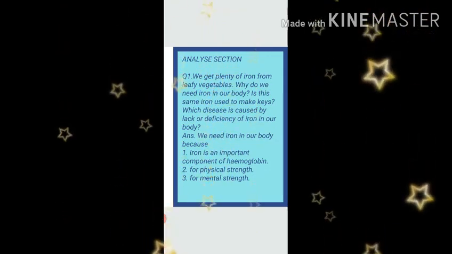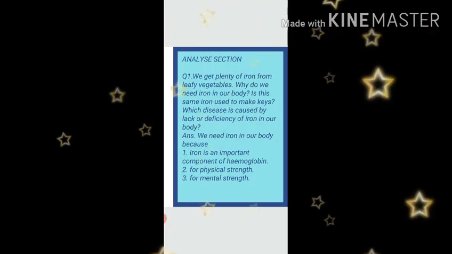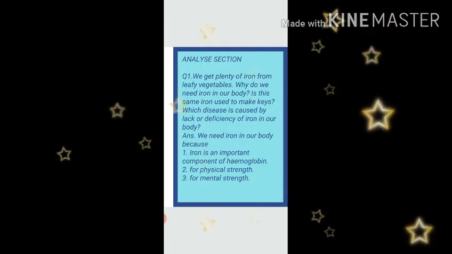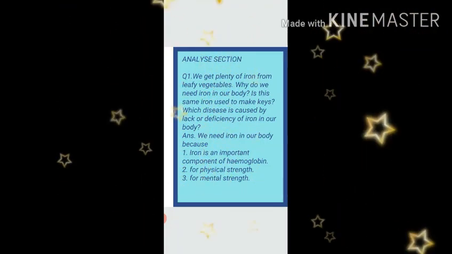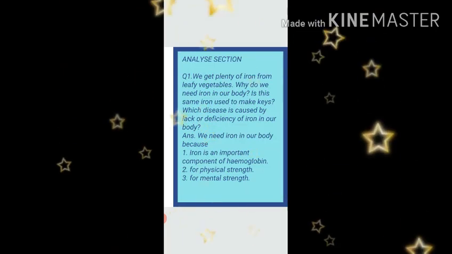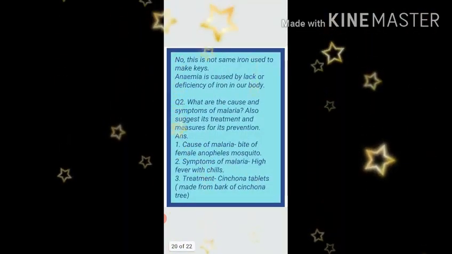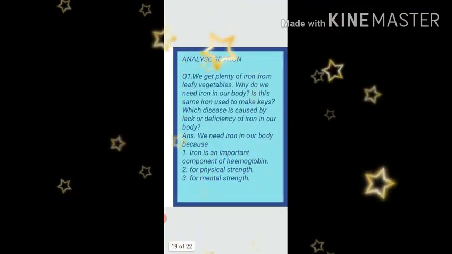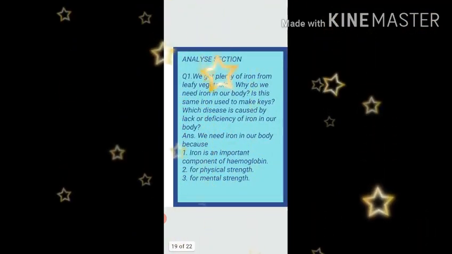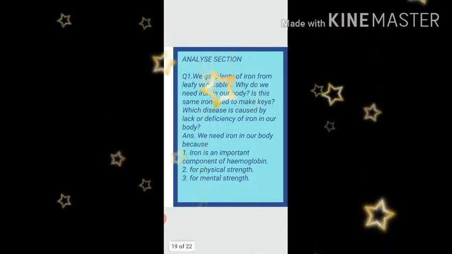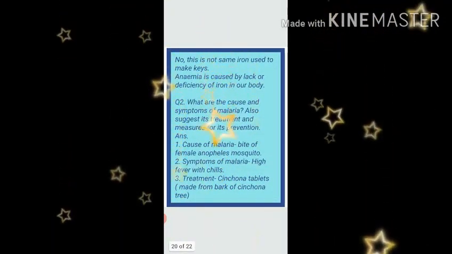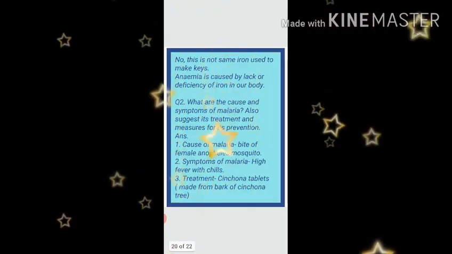Number 1, why do we need iron in our body? Iron is an important component of hemoglobin, for physical strength, for mental strength. Is this same iron used to make keys? No, this is not same iron used to make keys. Number 3, which disease is caused by lack or deficiency of iron in our body? Anemia is caused by the lack or deficiency of iron in our body.